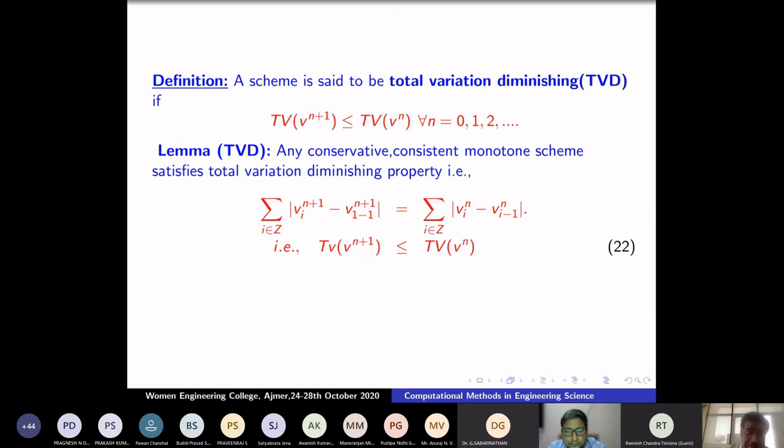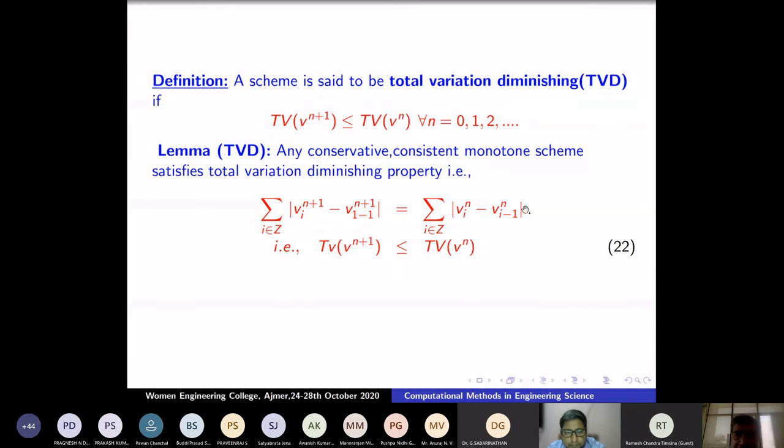So, in other words, a scheme is said to be total variation diminishing. That means if the solution starts to oscillate, the sum of the amplitudes at time level t^n should bound the sum of the amplitudes of the solution at the (n+1)th level. That is nothing but the total variation diminishing property. That means if the initial data has minima and maxima, the maxima decrease and the minima increase, like in the heat equation. So this property should be satisfied.